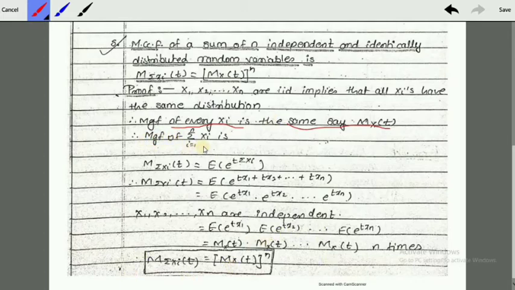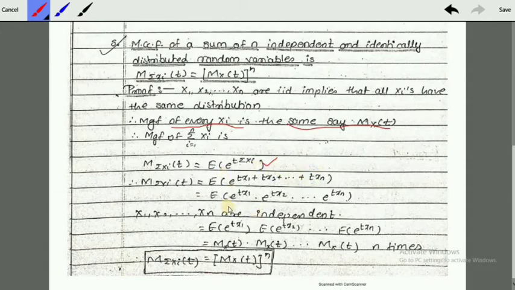Therefore, the MGF of summation xi, i going from 1 to n, is written as the expectation of e raised to t summation xi. That is, the expectation of e raised to t x1 plus t x2 plus up to t xn, the last term.